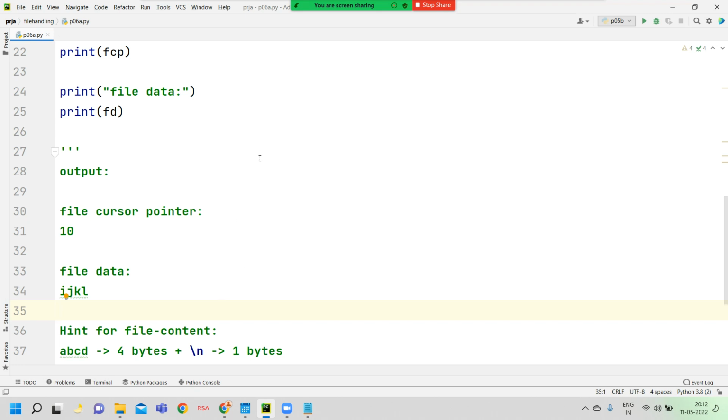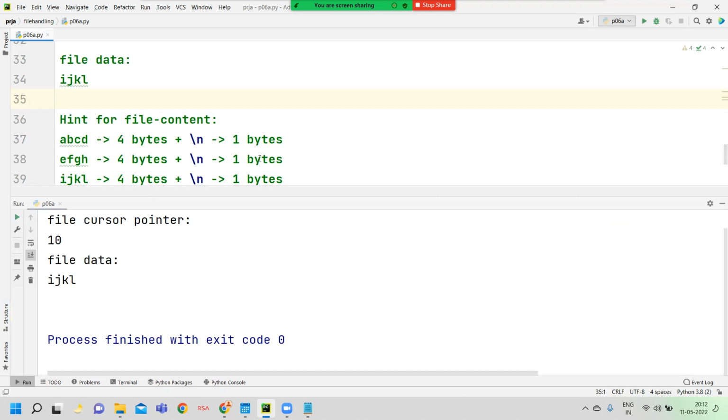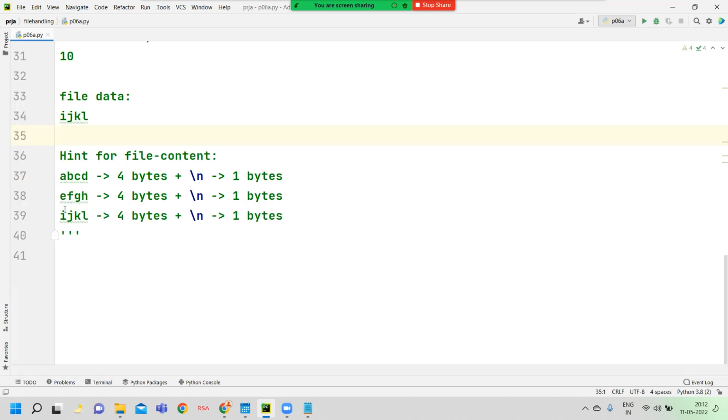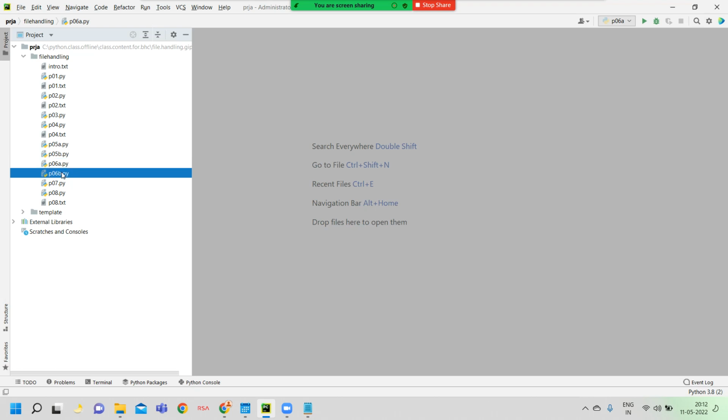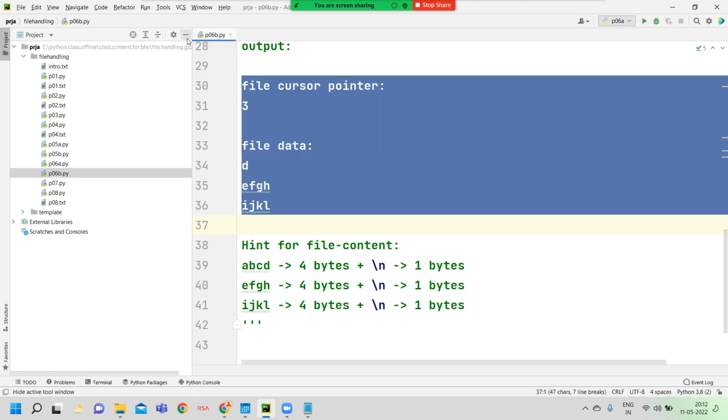Now I want to run this program with the help of Control Shift F10. Our assumption and the output the program returns are both equal. So what I am trying to say is that this program explanation is also correct. Now we are entering into the next program.